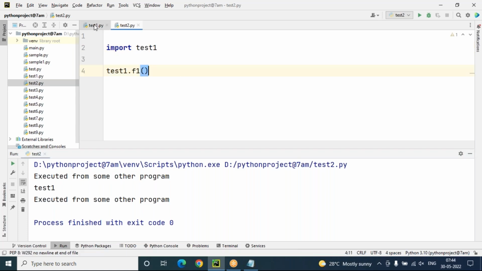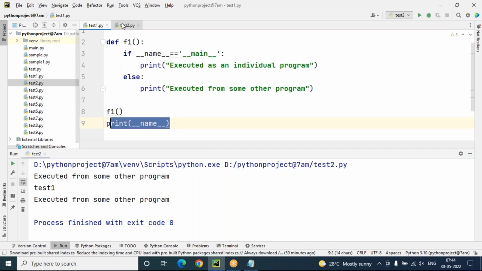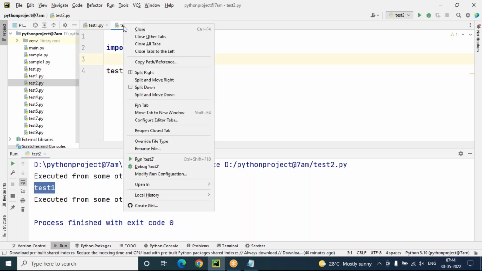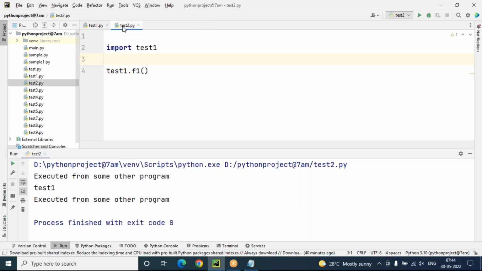It is calling the function and we are printing the name also. The name is test1 only. Test1 means if this program is not executed as an individual program, and is executed from some other program, then the value of the special variable is the module name where it is defined. Yes, the module name is test1 only, where it is defined, here only I defined.